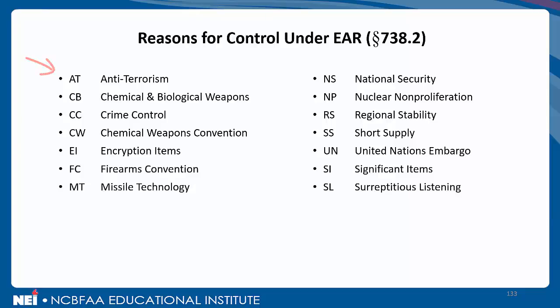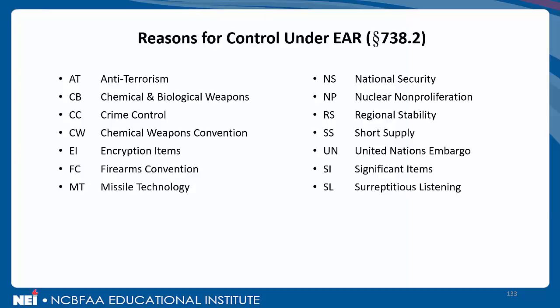AT, anti-terrorism, CB, chemical and biological weapons, CC, crime control, CW, chemical weapons convention, EI, encryption items, firearms convention, FC, missile technology, MT, moving over to the right-hand side, our national security, or NS, nuclear non-proliferation, NP, RS, regional stability, meaning regions around the world, short supply, SS, particular items that, as the name would indicate, are in short supply and we have to control.